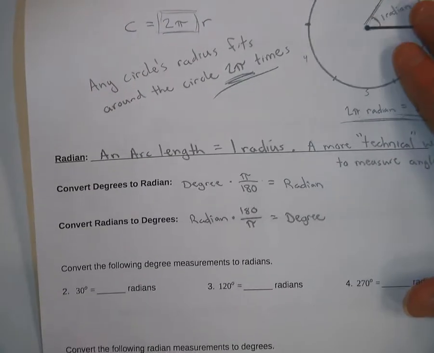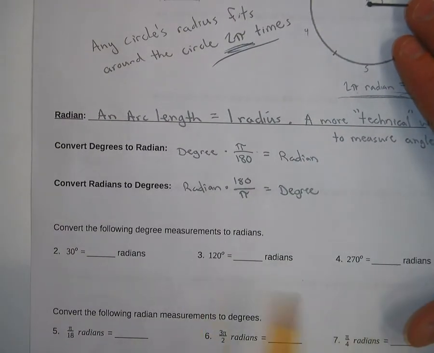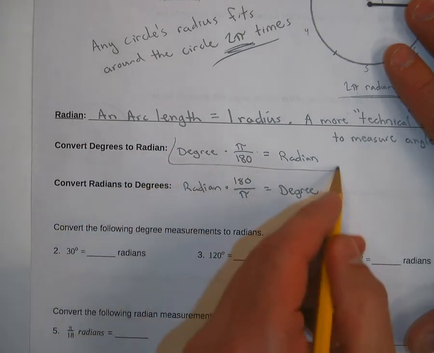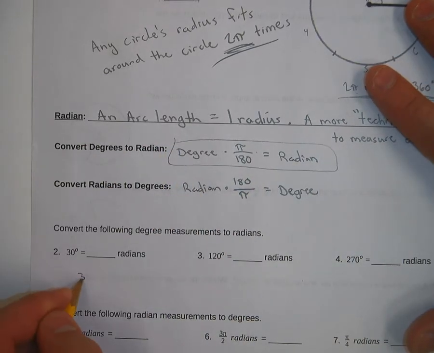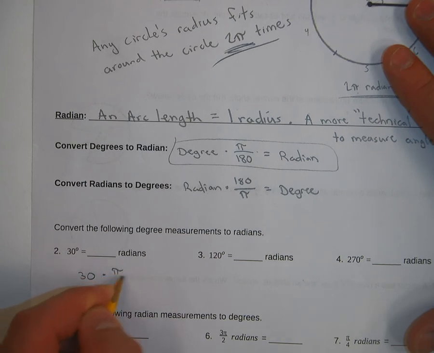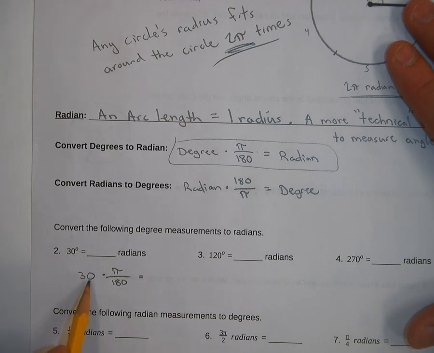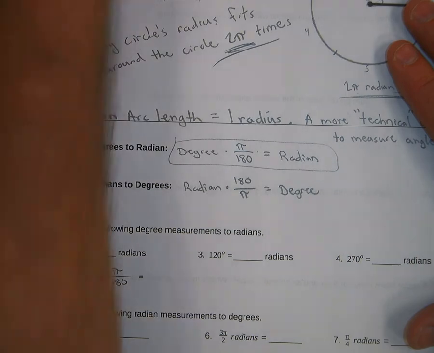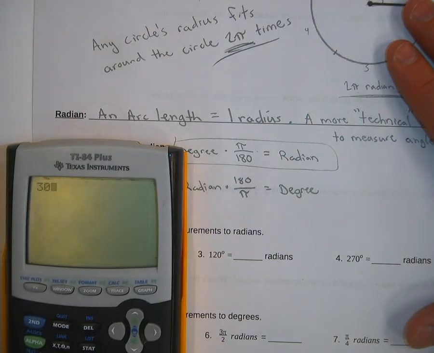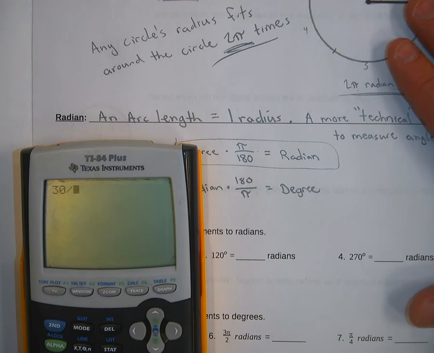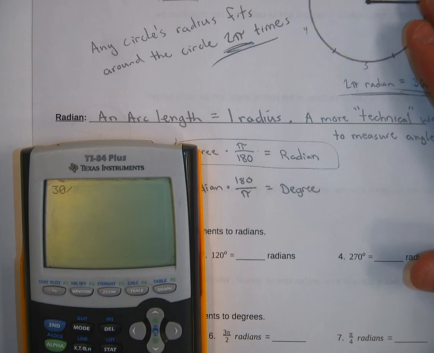So let's look at how some of that works. First couple, I have degrees, and I'm going to radians. So I'm going to be using this part right here. So I take my degree, 30 degrees, I'm going to multiply it by pi over 180. Well, in practice, what that's going to do is you're going to take the number and divide it by the 180. So 30 divided by 180, but we always want to keep fractions here. We never work with decimal pies because, again, pi is already an irrational decimal that goes on forever. I don't want to have a decimal amount of an infinite decimal. That's just crazy. When I say crazy, it just doesn't stay neat.